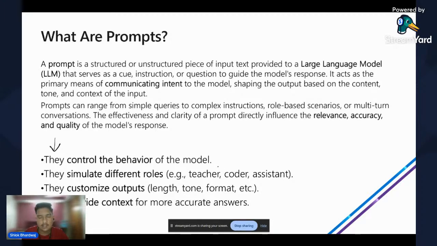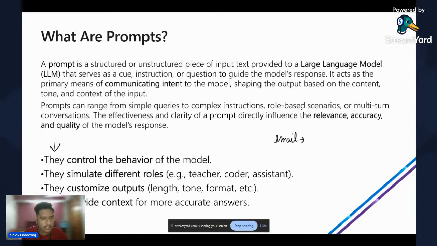For example, we can ask our AI to answer our query as a teacher, as a coder, as an assistant, depending upon the work, so that we can get a better response out of it. Also, in the third, I have written they customize outputs, the length, the tone, the format. For example, as we discussed about the email in the previous slide, we can set a limit on the number of words, the paragraphs, the length, the tone, the format, whether it shall be replying, answering, etc.